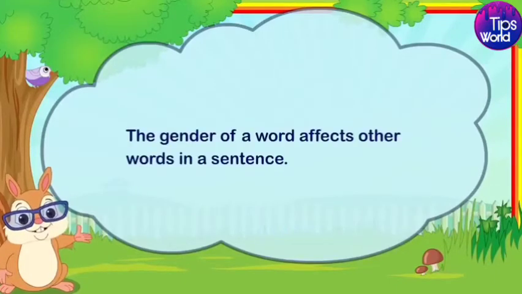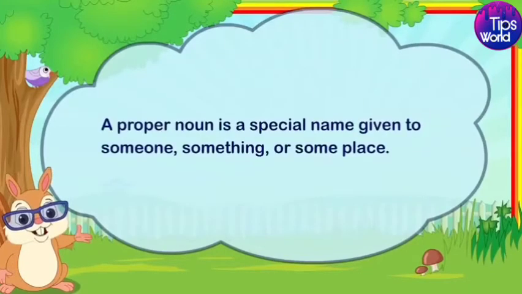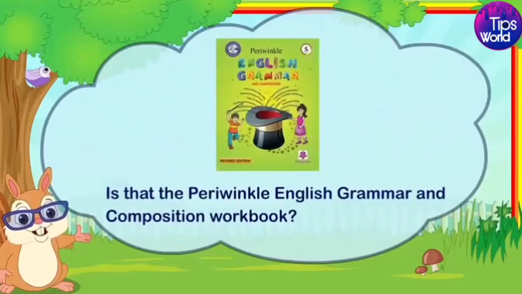The gender of a word affects other words in a sentence. For example, the cow licked her calf. A proper noun is a special name given to someone, something, or someplace. For example, is that the Periwinkle English Grammar and Composition Workbook?